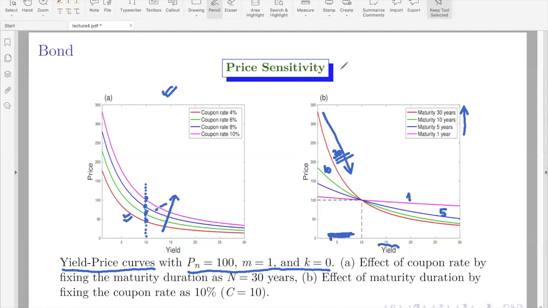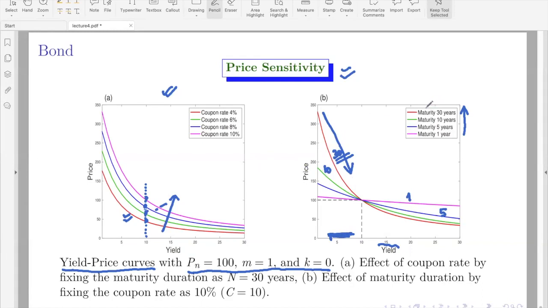That is what is called price sensitivity. So the price sensitivity with respect to yield is very high for longer period bonds. That is a very well-known result in bond theory, that price is very sensitive with respect to yield if the maturity period increases.